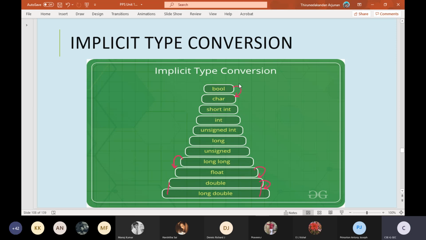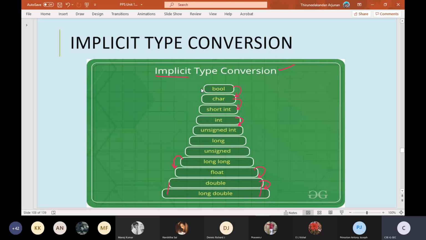Okay, but naturally speaking, our C language will not straight away accept it. A character data type can be made to store in an integer, can be made to store in an unsigned int, because each and every time the size of the data types keeps on increasing. So because of that, a smaller data type size can be stored into the higher data type size. So when we do such kind of conversions in the expressions, conversions take place automatically without our knowledge. Since it automatically occurs, we say this is an implicit data type conversion.